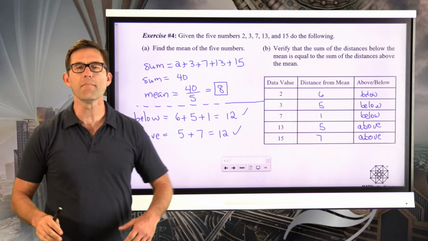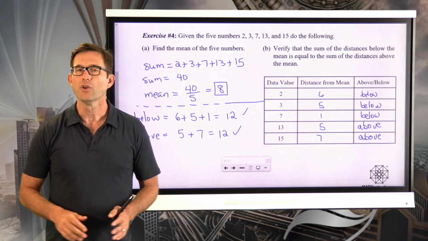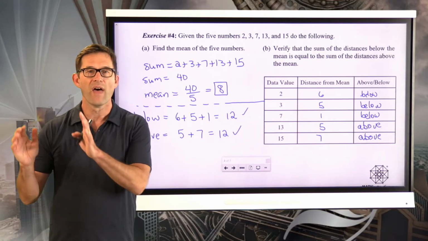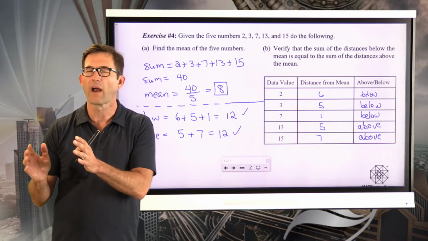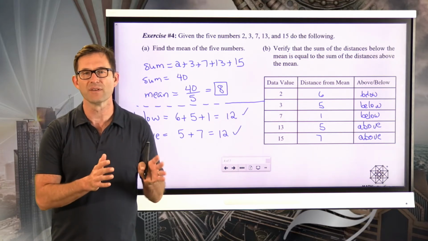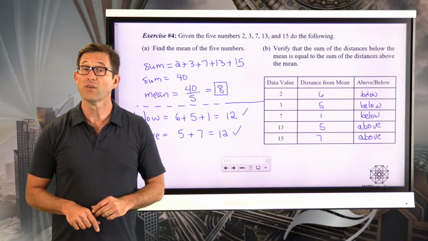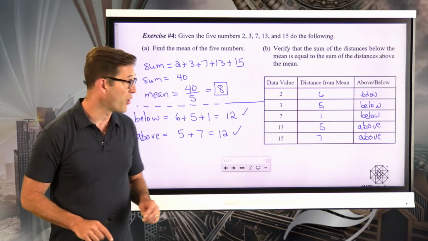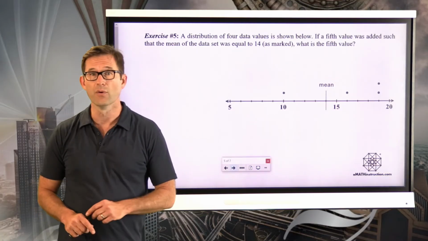And that is one of the amazing things about the mean. You can always know that however much distance is above the mean is going to be equal to the amount of distance below the mean. And you can use that in a variety of different problems. So let's take a look at a few of them.